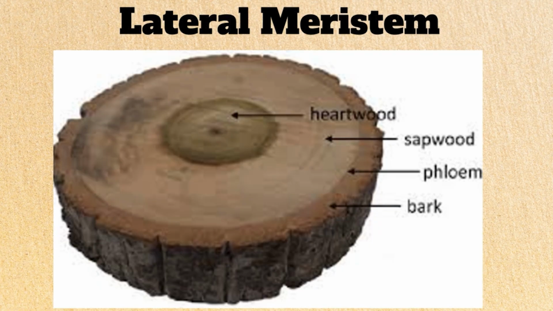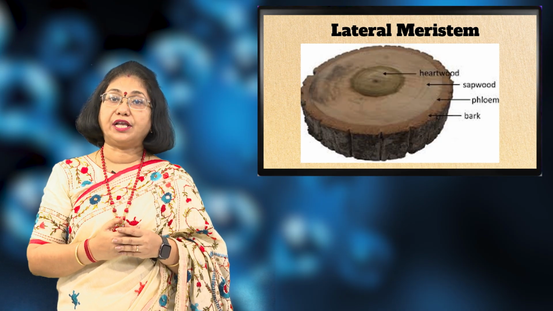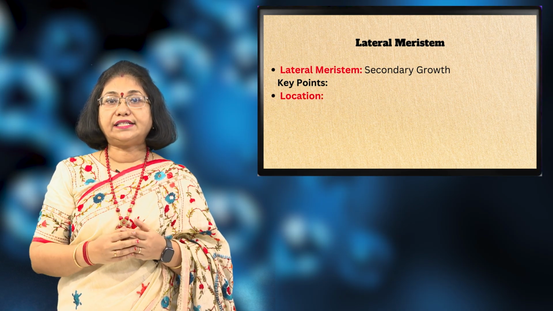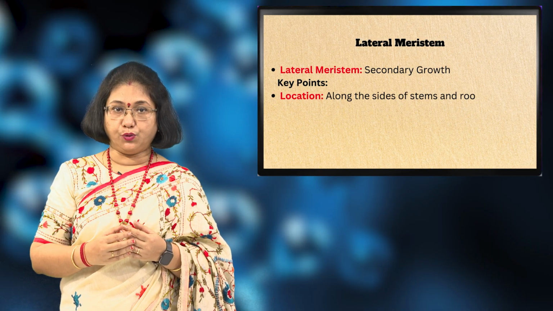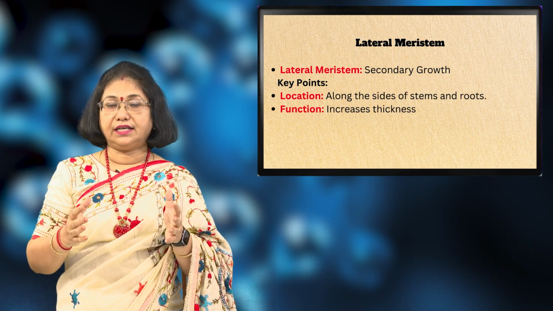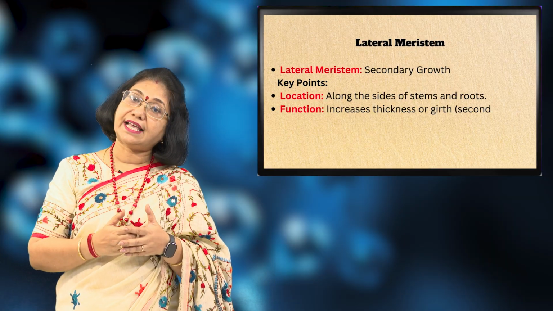Coming to the lateral meristem, it brings about secondary growth. They are located at the sides of the stems and the roots. They increase the thickness or the girth, which is also called secondary growth.